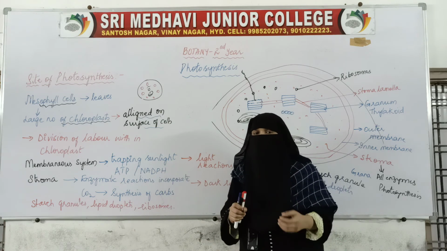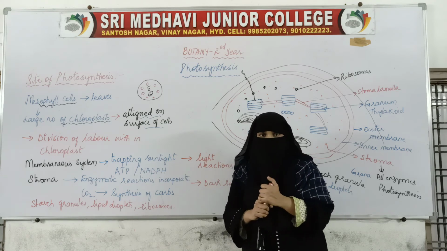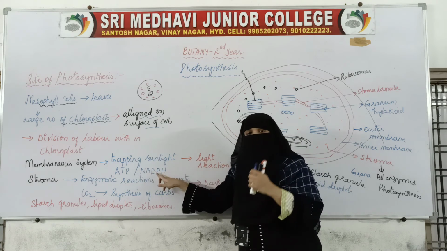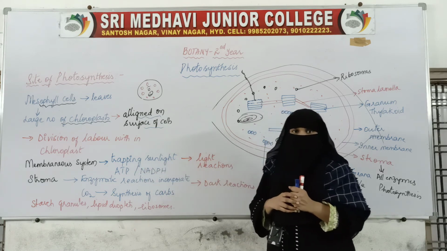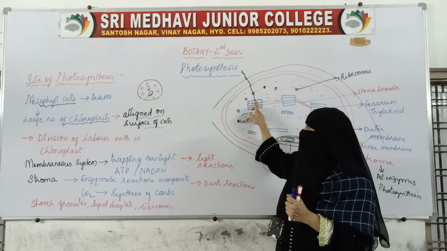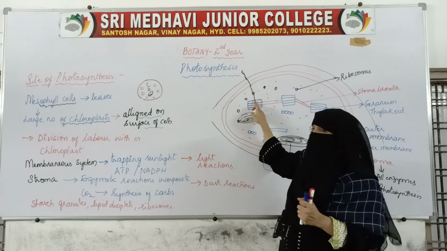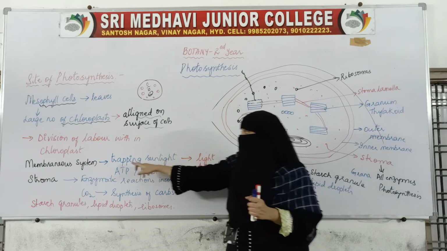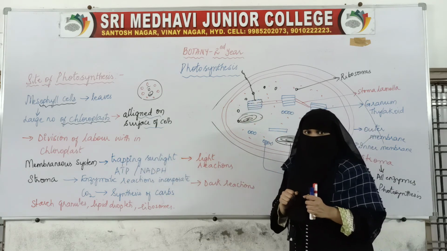We have already seen how NADPH gives the energy during the process of respiration. So these two are very important because they will be giving us the energy. So this light energy will be trapped by this membranous system, because it is by chlorophyll, and chlorophyll is present on the membrane, that is the thylakoid membrane.